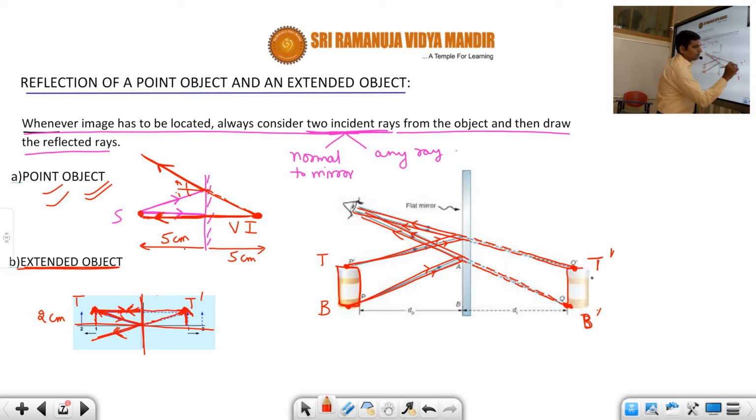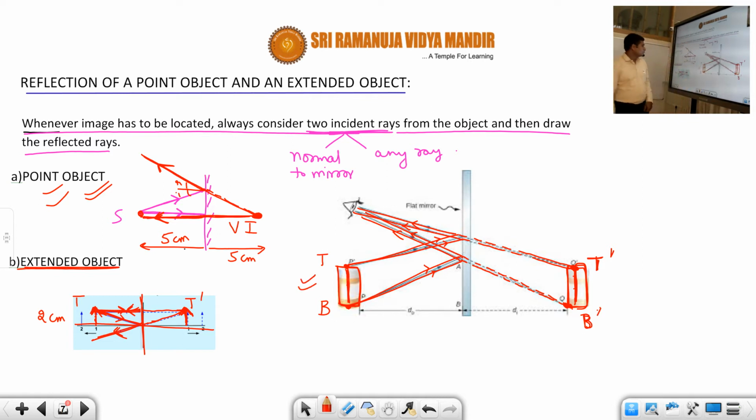Now we can just draw a line like this, because the image points of the remaining points will lie between these two points only. So we don't have to locate the images of the in-between points. We just identify the topmost and bottommost points, locate their images, and draw one line. That will be the image of this extended object.